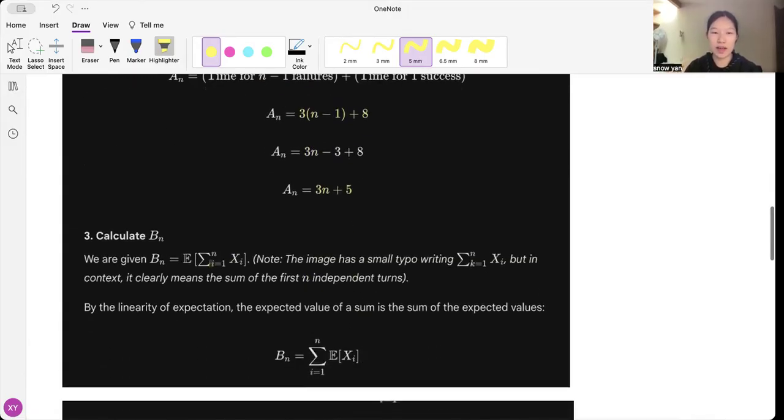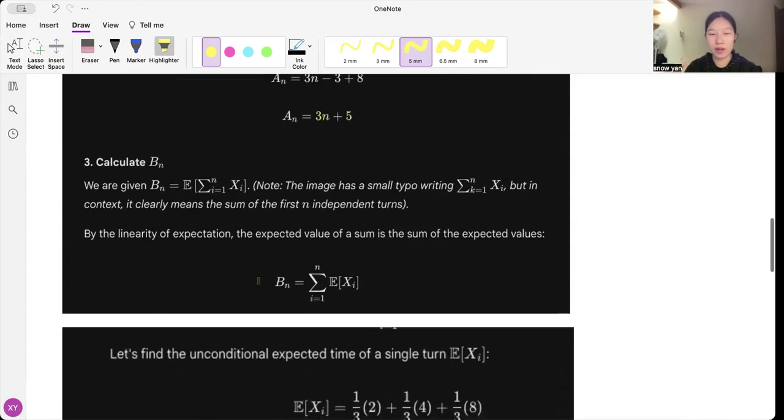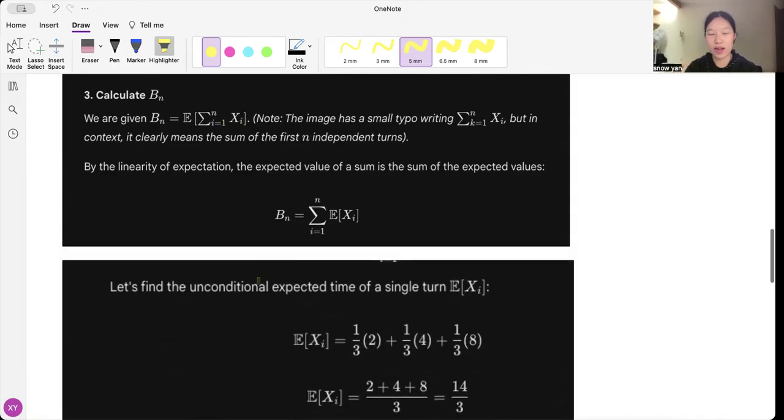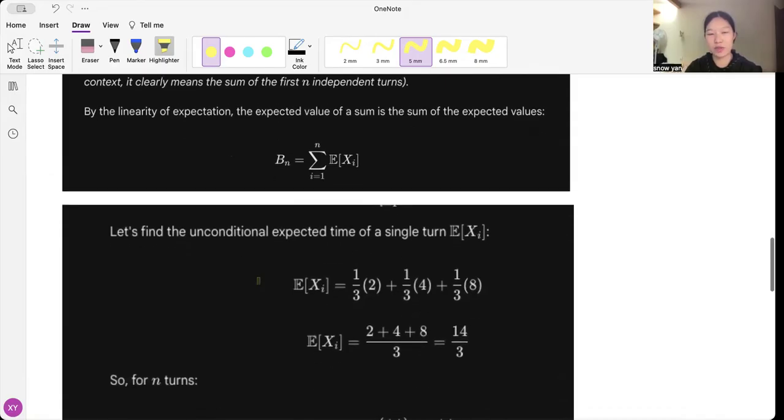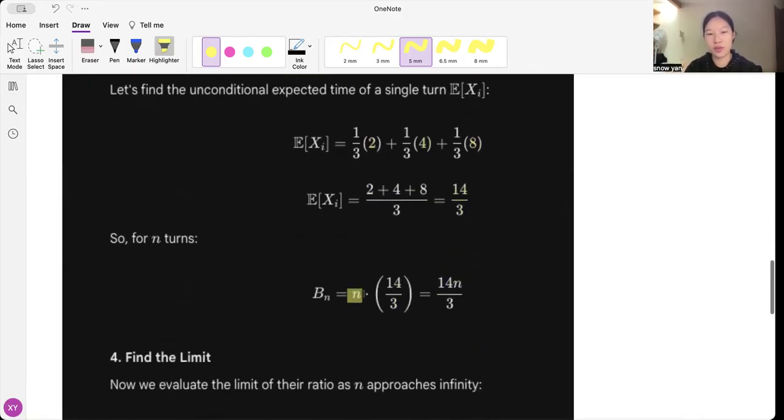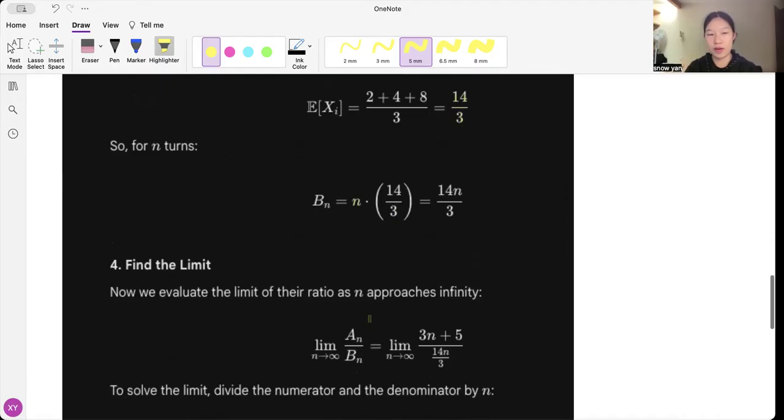For Bn, there's a typo, because it should have been consistent. But since it's independent, we can directly find a single turn. 1/3 probability that's 2, 1/3 probability that's 4, 1/3 probability that's 8. Adding it together, we get 14/3. So for n turns, we just take n times that amount.